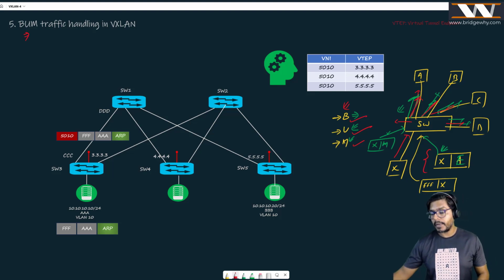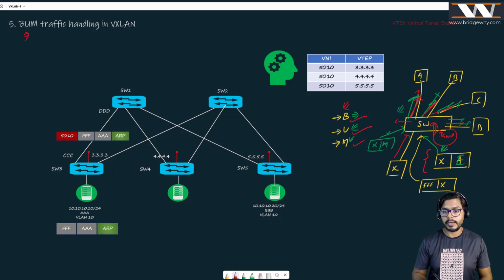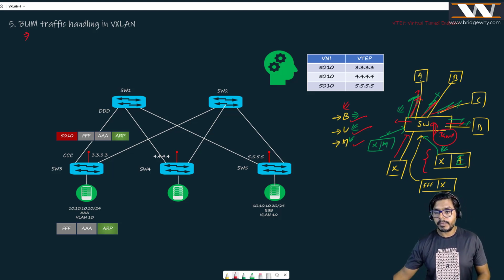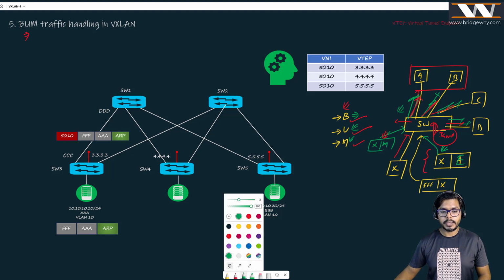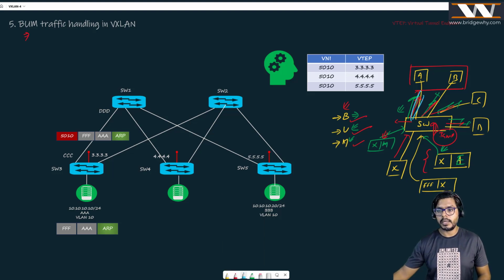But yes, if you have enabled IGMP snooping here, it means that you are making this switch more aware. If this multicast group represents these two hosts, then the switch will become intelligent and forward this message only to these two hosts, this one and this one.